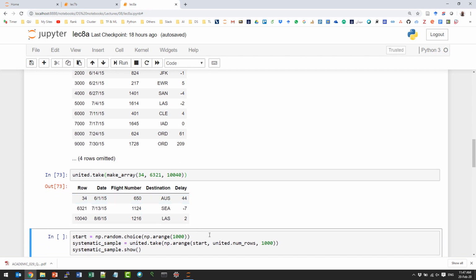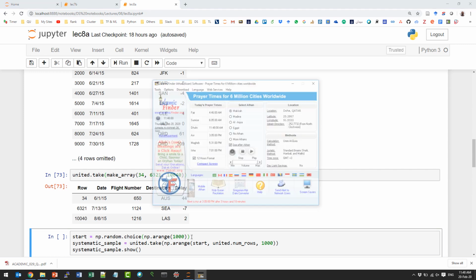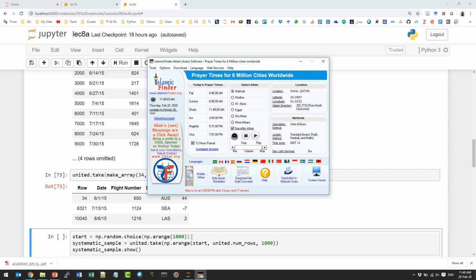What are we doing here? So what are we doing in the first line? What are we doing, Marwa? Yes, so it will give me a number, right? One number. The first line will give me one number between 0 and 999, right? It will give me a number. Okay, so now let's say that this number is 17.